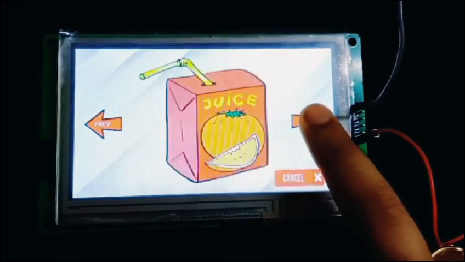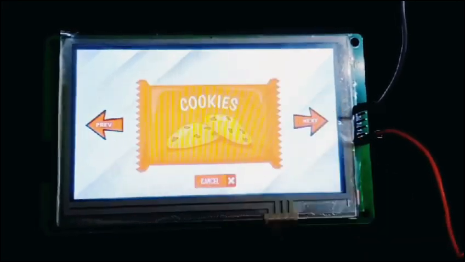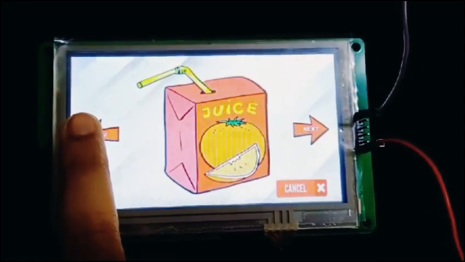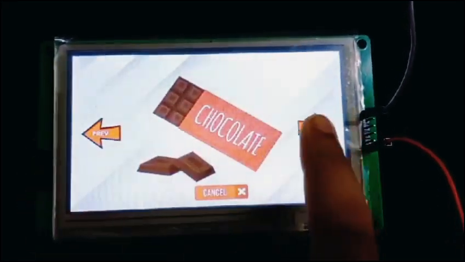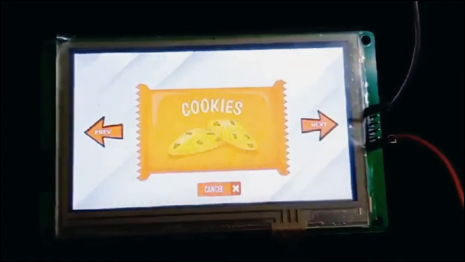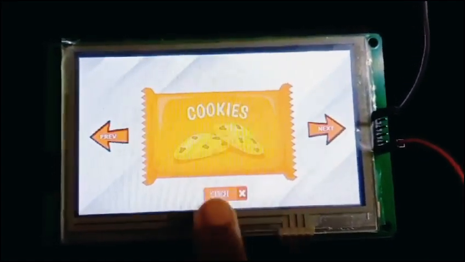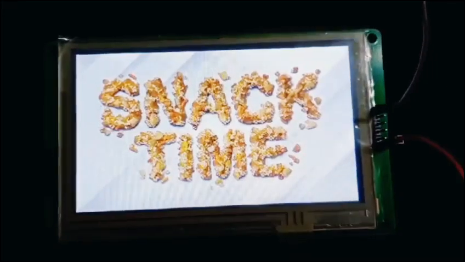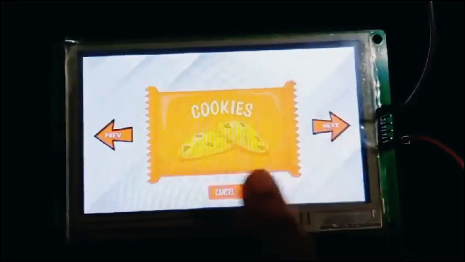As you see on the screen, you can navigate between different pages by clicking on the previous and next options. If you want to buy any product, you can click on the product and proceed further. If you don't want to buy any product, you can go to the home page by clicking on the cancel option.